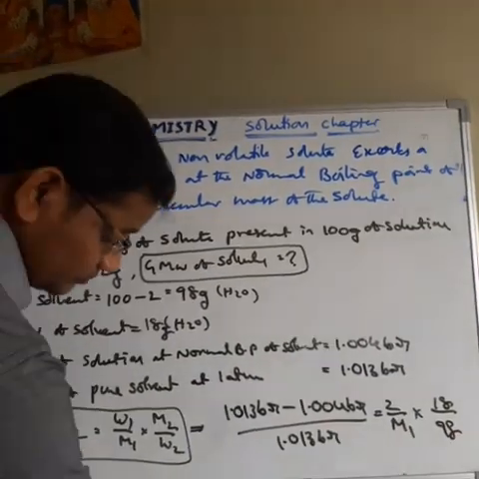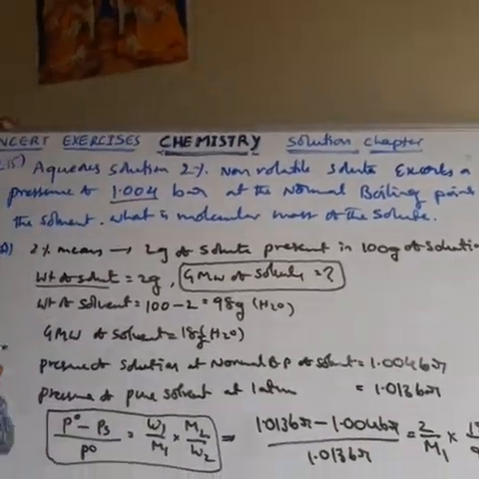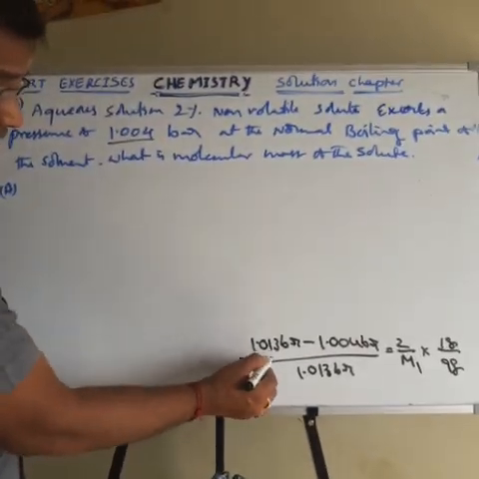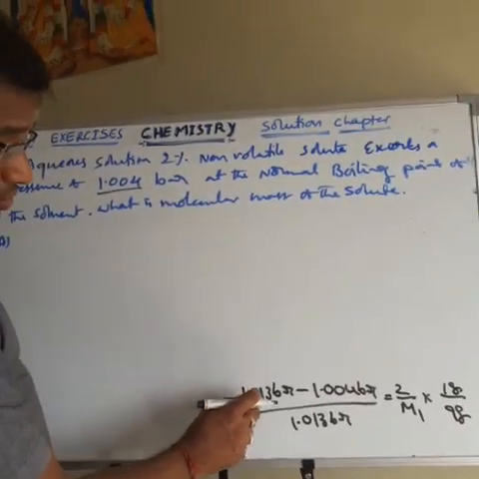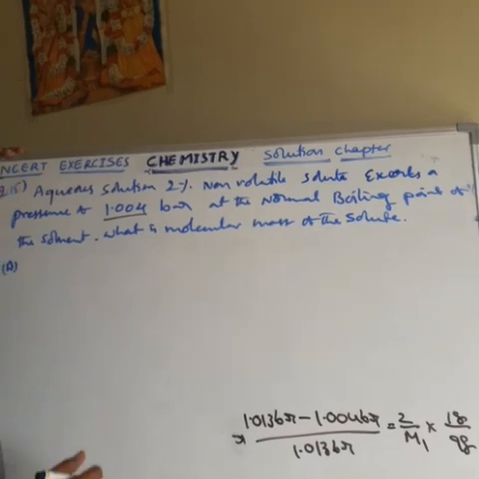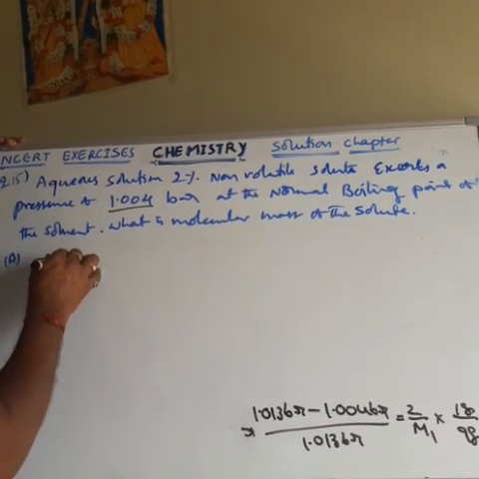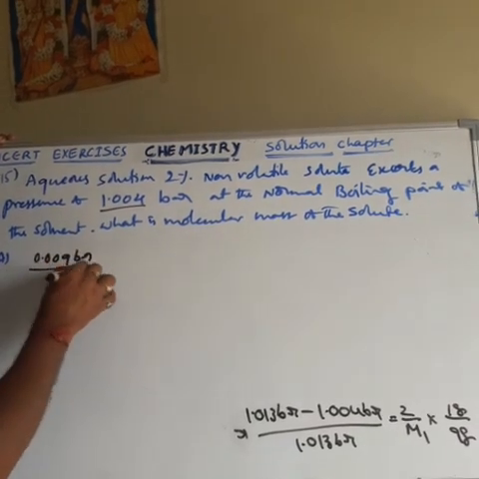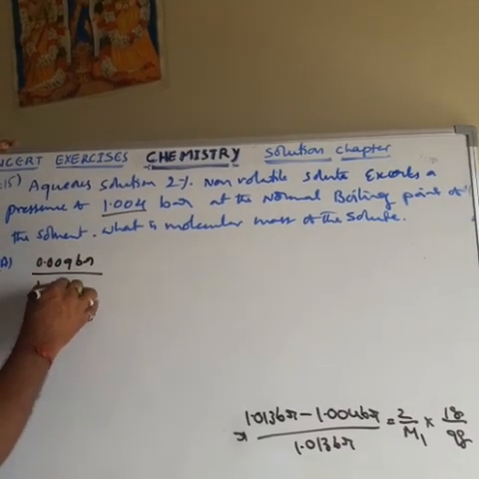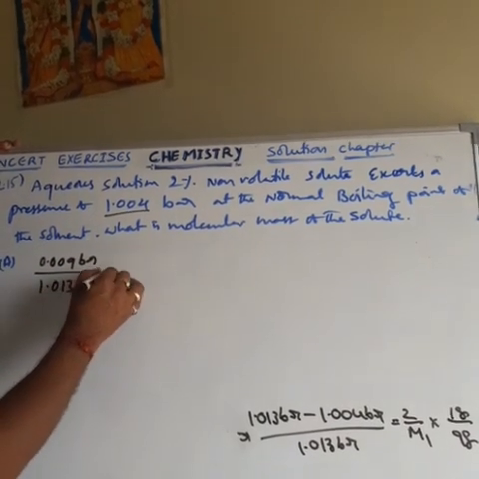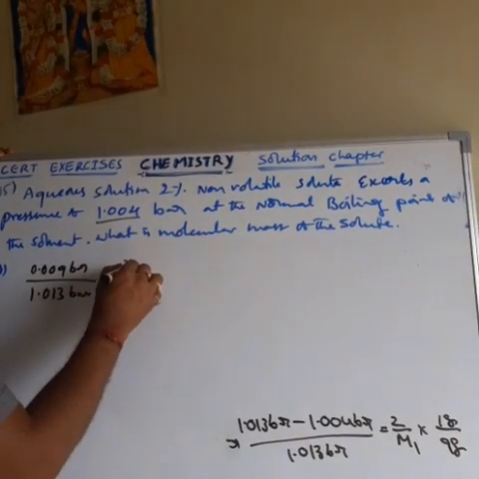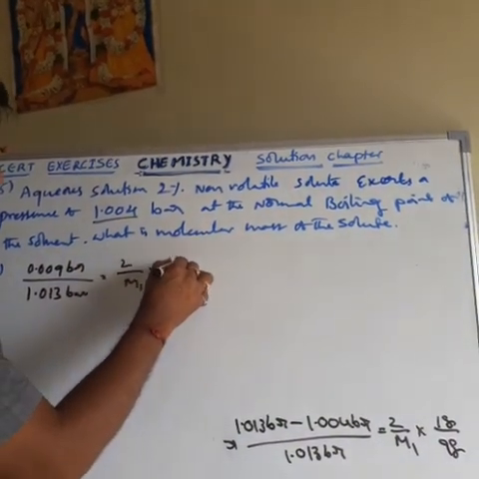Then next, from this formula, 1.013 bar minus 1.004 bar, the difference is 0.009 bar, divided by 1.013 bar, is equal to 2 by M1 into 18 by 98.